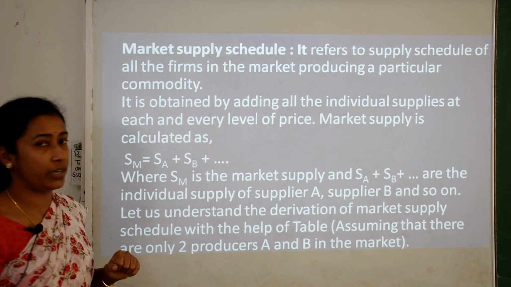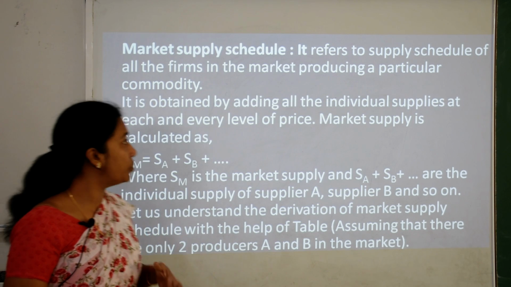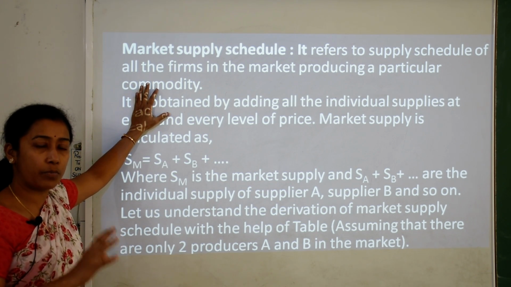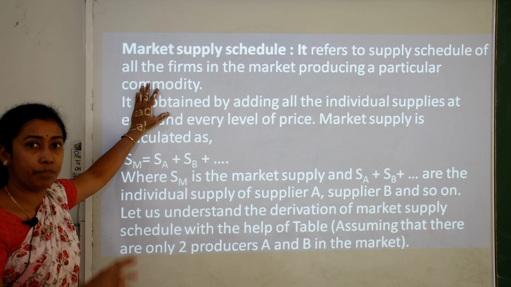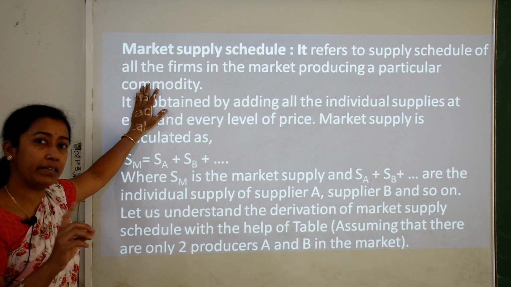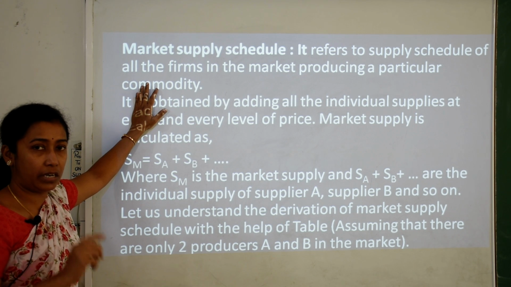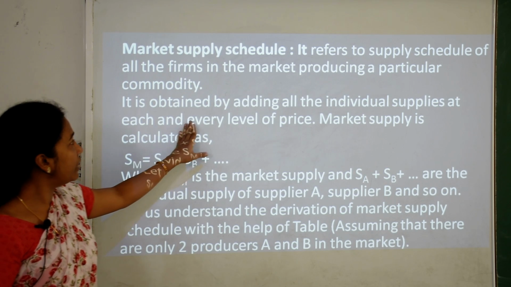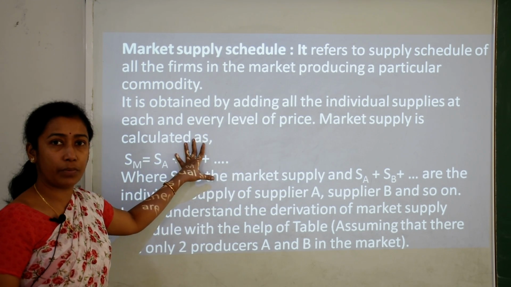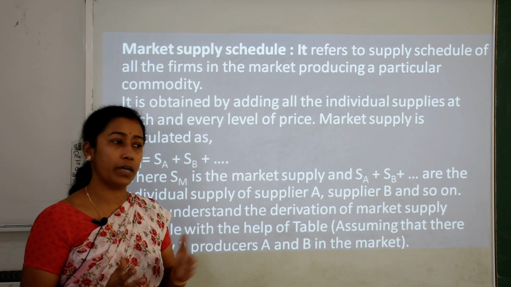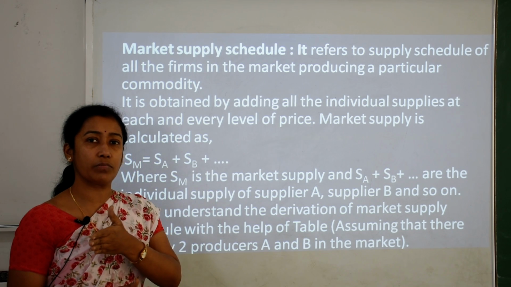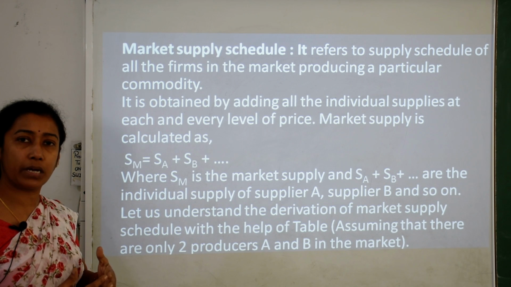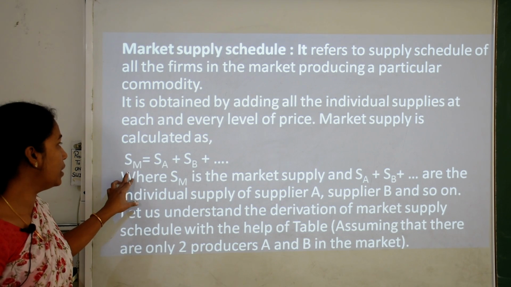Now, market supply schedule refers to the supply schedule of all the firms in the market. That means all the firms and producers who are participating in the market, whatever is supplied in the market, will be called market supply. That is the supply of all the firms participating in the market, and it is obtained by adding all the individual supplies. How can we get market supply? Through the participation of each and every single firm.